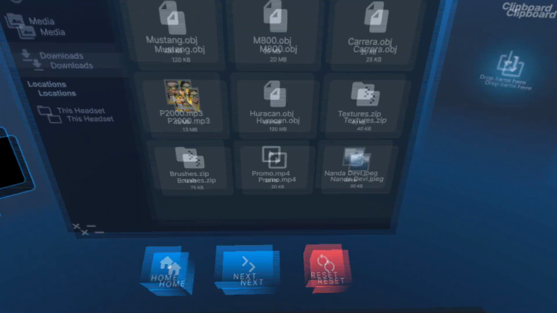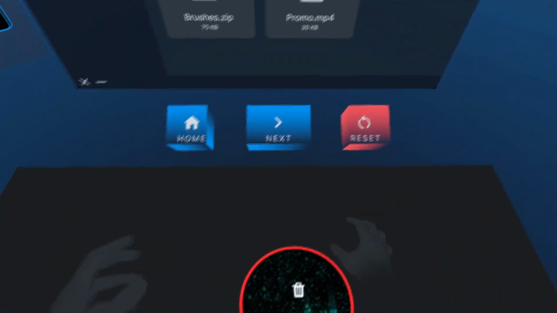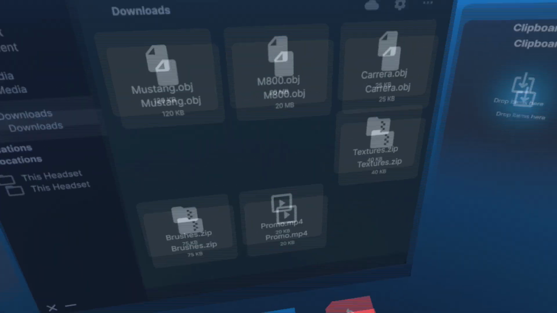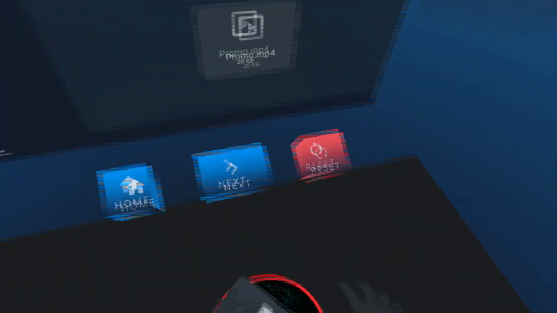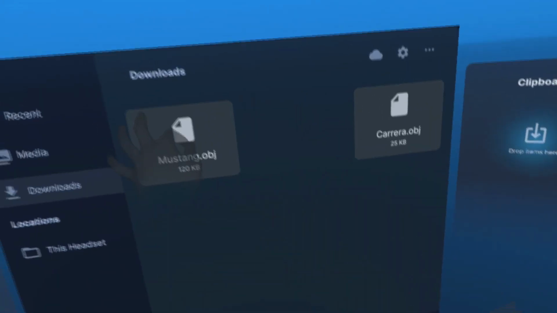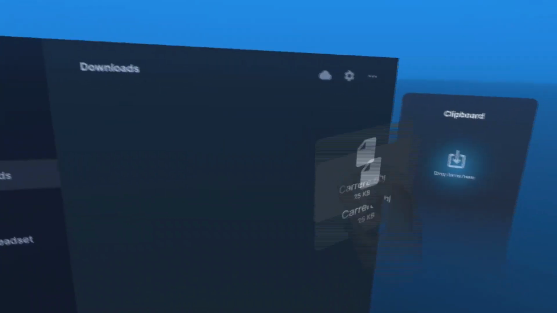The last interaction we designed is deleting. We made a portal which opens when you look down, and you can just grab files and drop them into it. Deleting a file is not as common of an interaction as the others we demonstrated so far, so we could afford to make it a bit more whimsical and fun to use. And the interaction is explicit enough that you don't accidentally delete files.